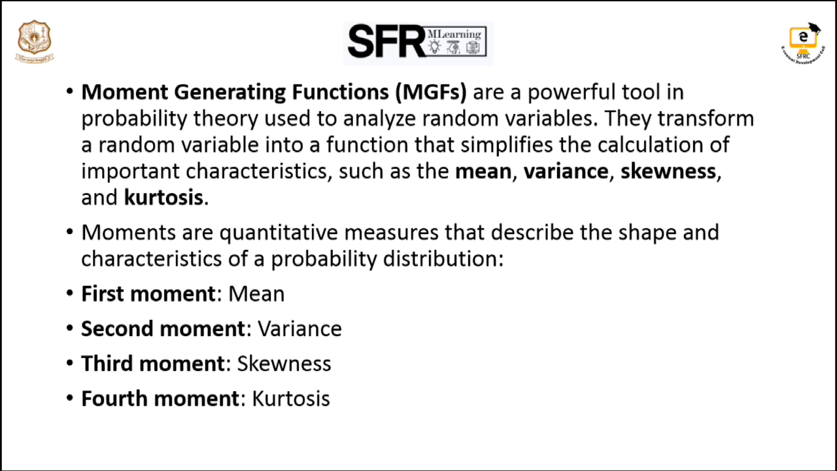Moments are quantitative measures. They describe the shape and characteristics of a probability distribution. The four characteristics: the first moment is called the mean, the second moment is called the variance, the third moment is called skewness, and the fourth moment is named kurtosis. These are the four moments. They give the measure and shape and characteristics of the probability distribution. In a normal distribution, we get the shape as a bell-shaped curve.